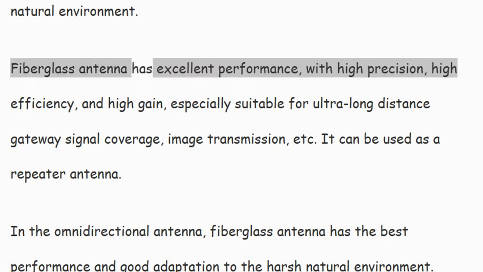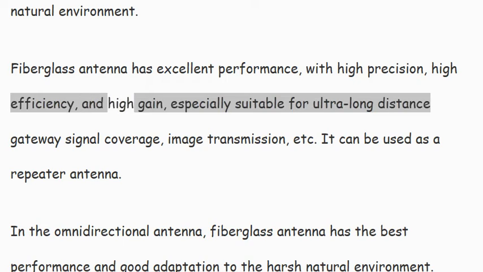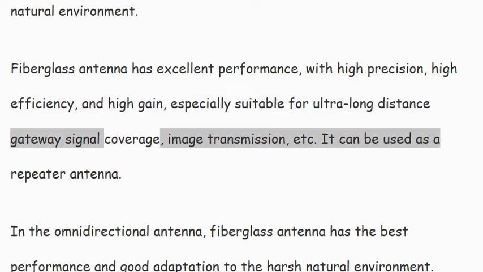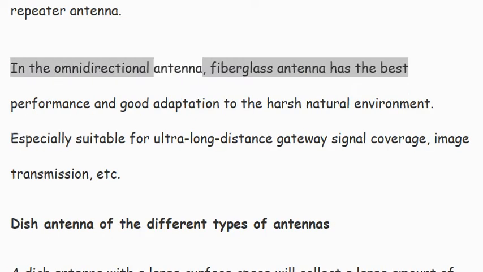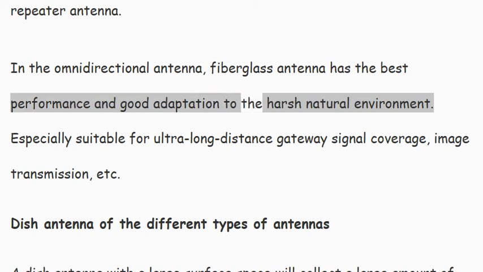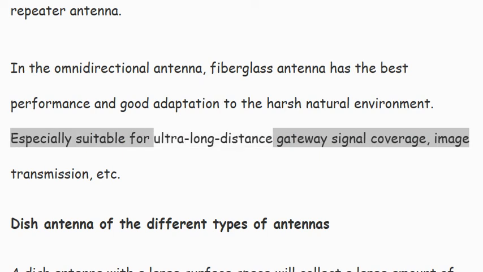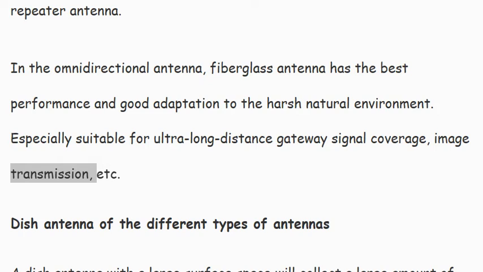The fiberglass antenna has excellent performance, with high precision, high efficiency, and high gain, especially suitable for ultra-long distance gateway signal coverage, image transmission, etc. It can be used as a repeater antenna. Among omnidirectional antennas, the fiberglass antenna has the best performance and good adaptation to the harsh natural environment. It is especially suitable for ultra-long distance gateway signal coverage, image transmission, etc.